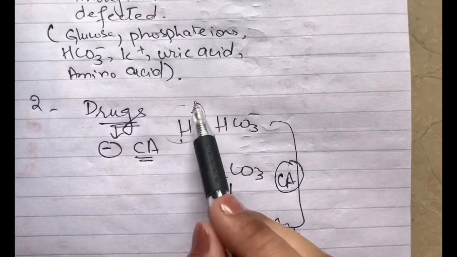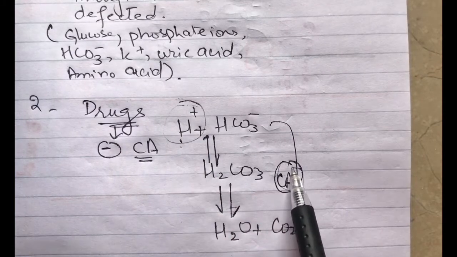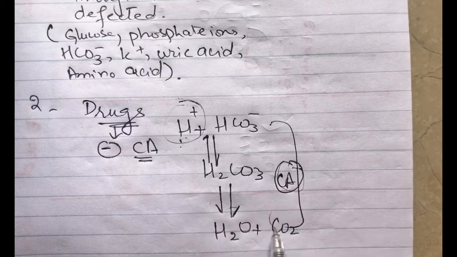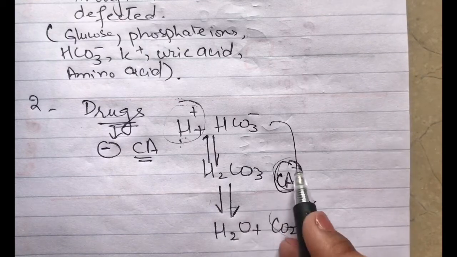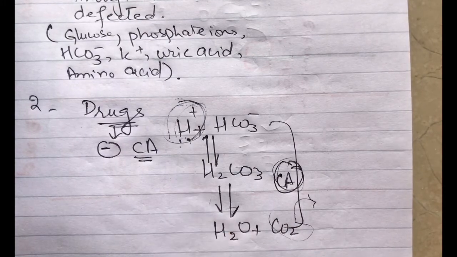This hydrogen production is stopped by this carbonic anhydrase as it converts it into carbon dioxide, and this is excreted out from the body by respiration. So when this carbonic anhydrase is absent, there is hydrogen excess. When there is hydrogen excess, it will lead to metabolic acidosis.